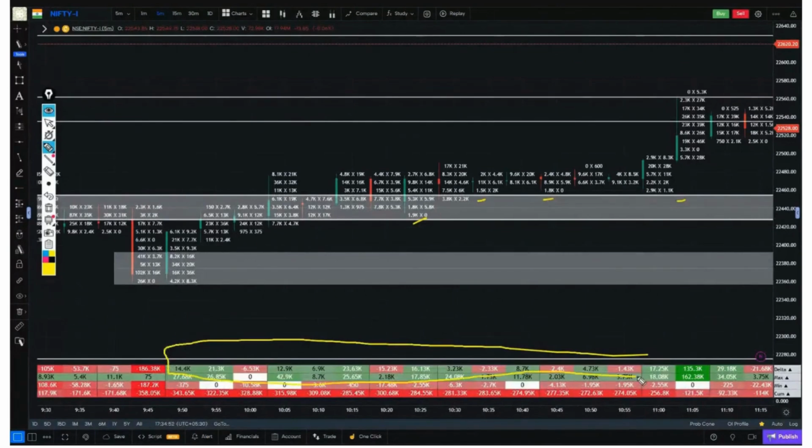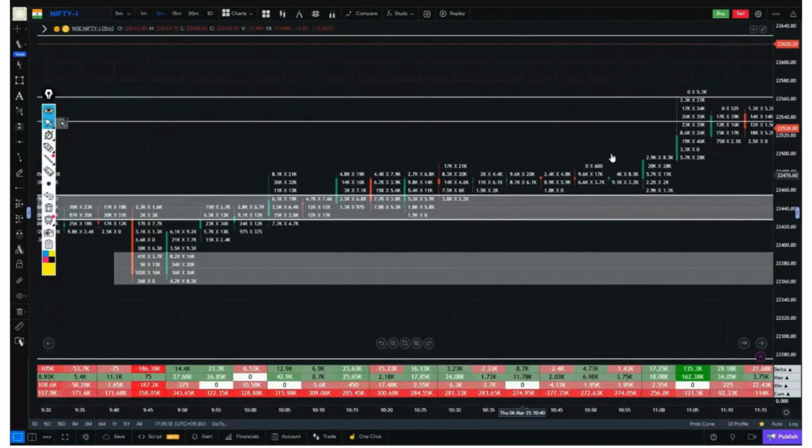After this, a resistance was created, and Nifty broke to the upside, holding well, without any selling interest, and it held for a long time. So there was a solid confirmation that everything was on the buying side, and an upward movement was observed.